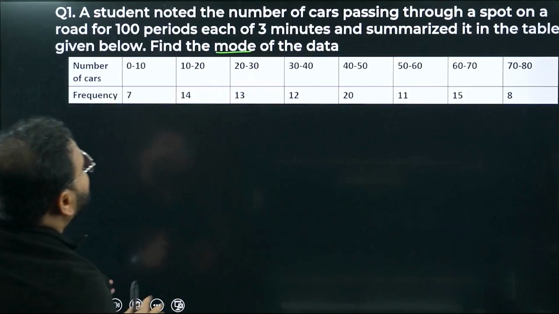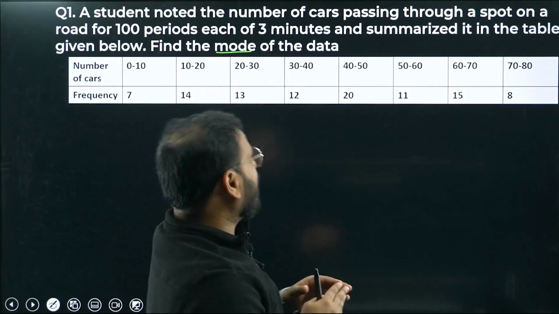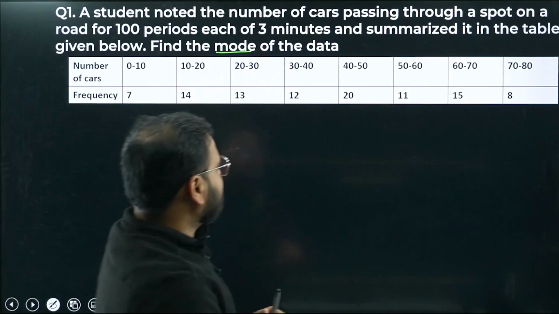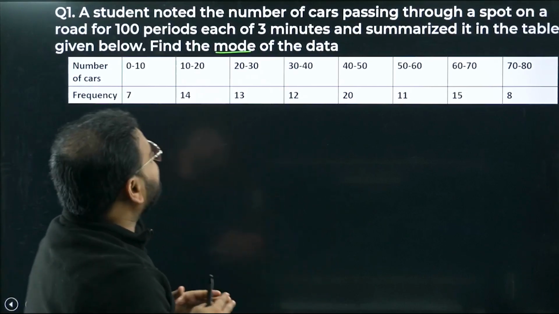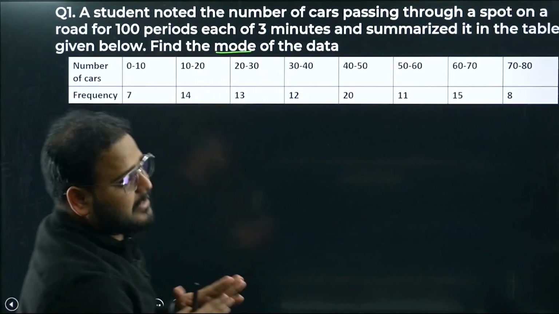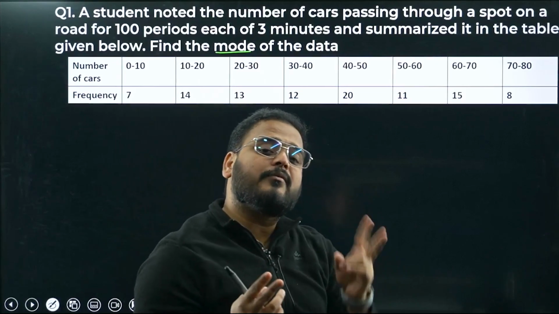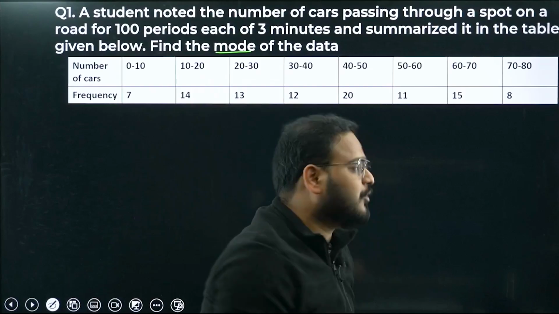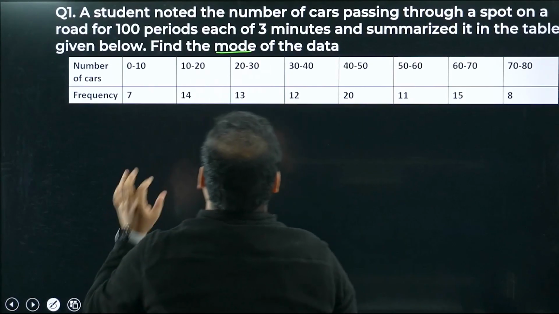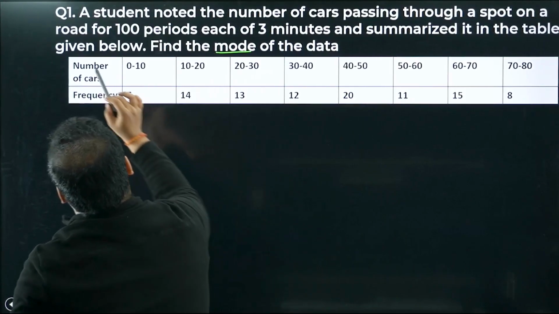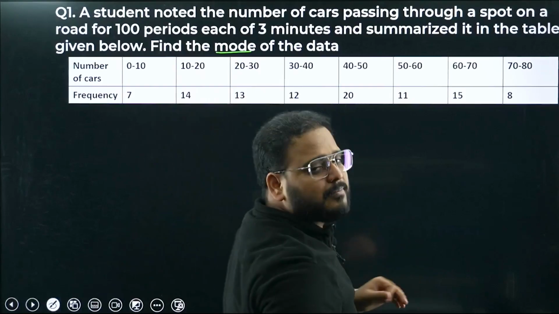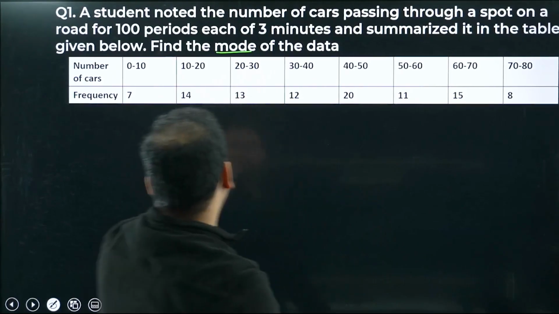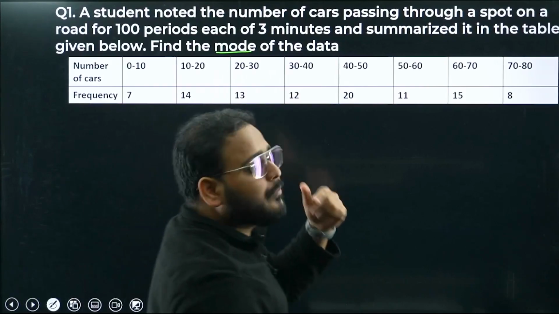A student noted the number of cars passing through a spot on a road for 100 periods each of 3 minutes, and summarized it in the table given below. Find the mode of the data. For mode, what do we need? We need only 2 things: the class interval and the frequency. They have already given that. Do you have to make the table? We don't have to. Number of cars is given in class intervals, 0 to 10, 10 to 20, like that till 70 to 80, and they've also given the frequencies. So we don't need to make a table over here.